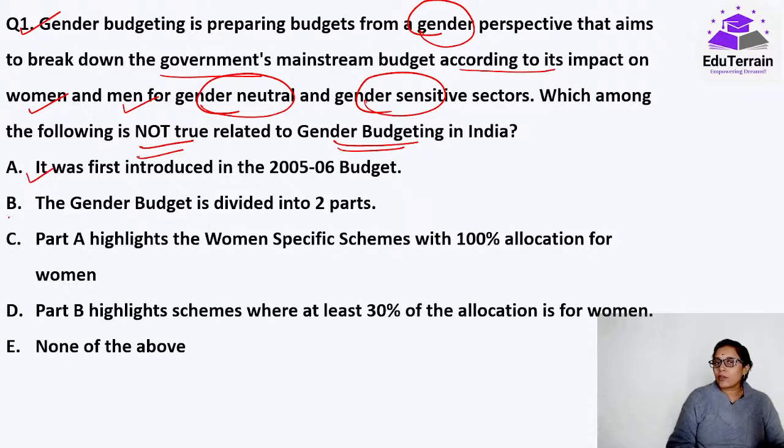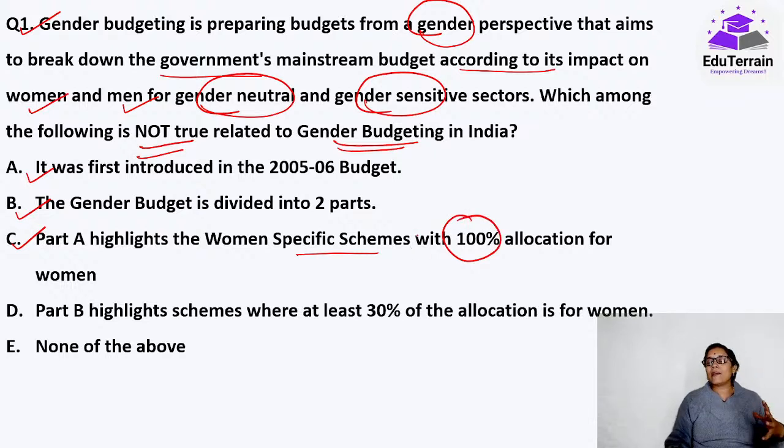It was introduced in the 2005-06 budget. The gender budget is divided into two parts. Part A highlights the women-specific schemes with 100% allocation for women itself, like those schemes that are exclusively designed for them by the Ministry of Women and Child Development. There are many schemes that are exclusively for women only, like the Nirbhaya one, or Sambal, there are many such schemes.